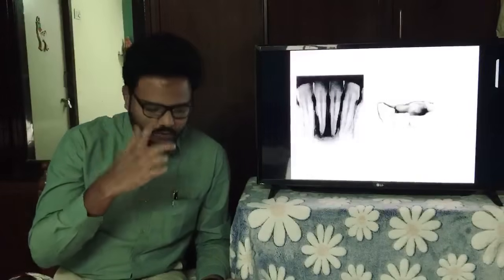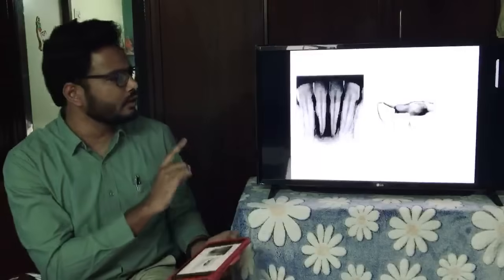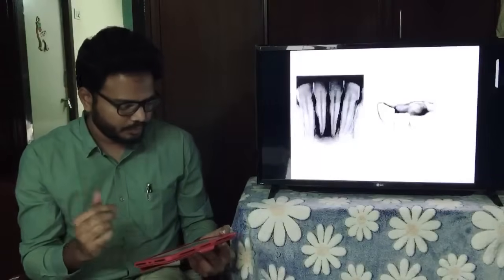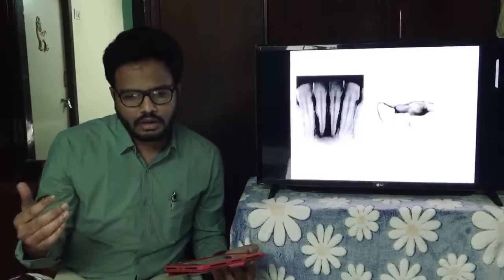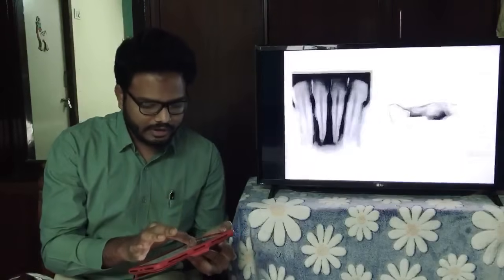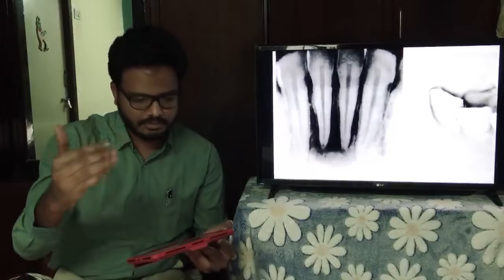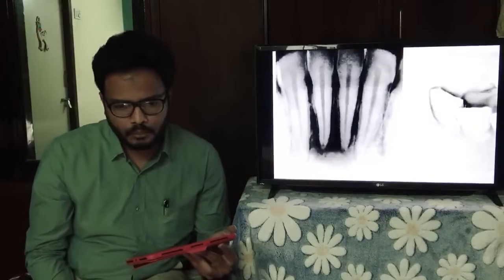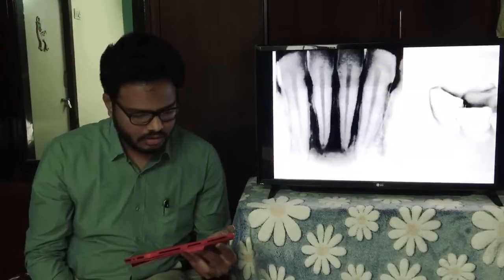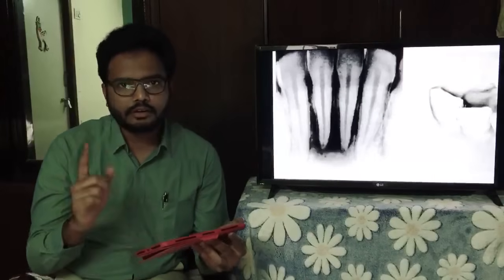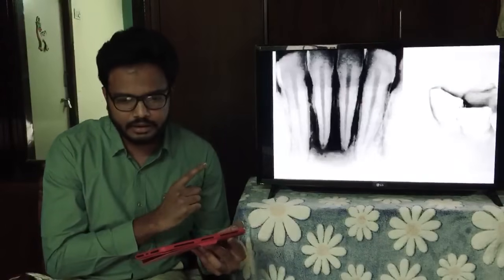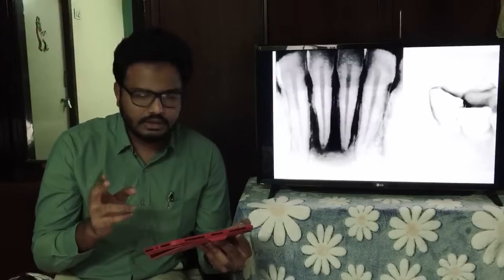So before that, again, we have another image. Can you make out a diagnosis? I'll give you certain hint or clue pertaining to these images. Let me know which is a more appropriate diagnosis. I'll just zoom in. If it is not clear, I'll try to project my tab. Okay, so all you need to do is focus on this particular radiograph. You can see it's a IOPA of mandibular anterior teeth.